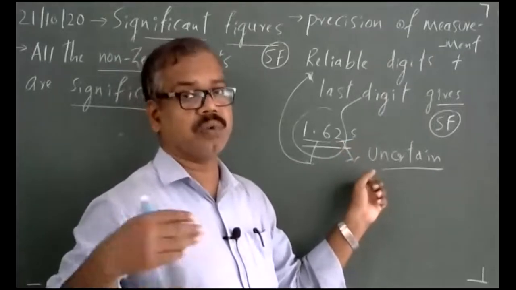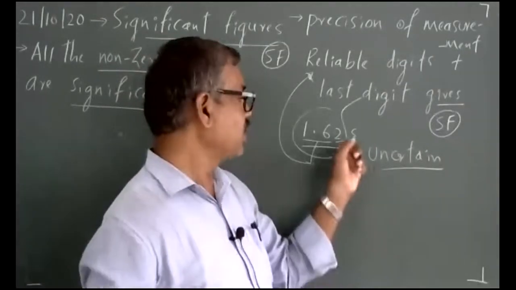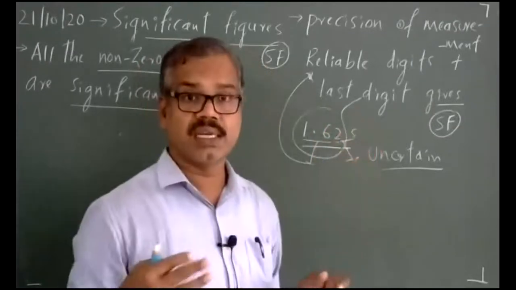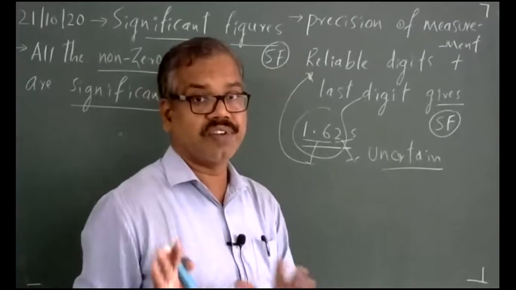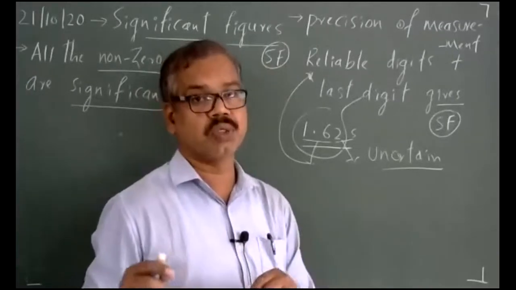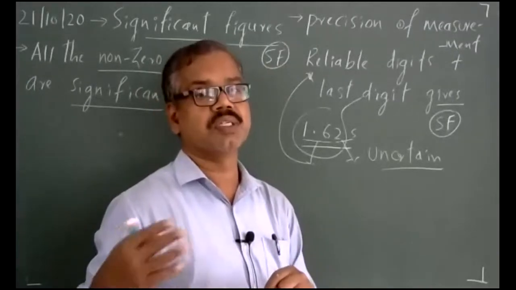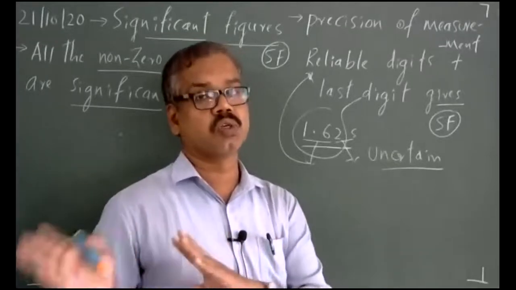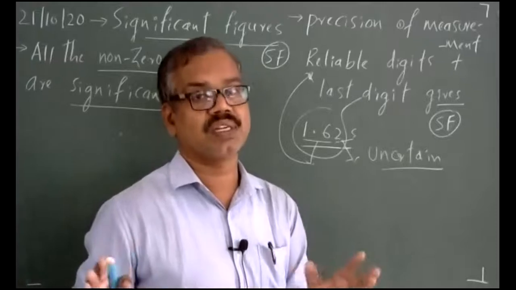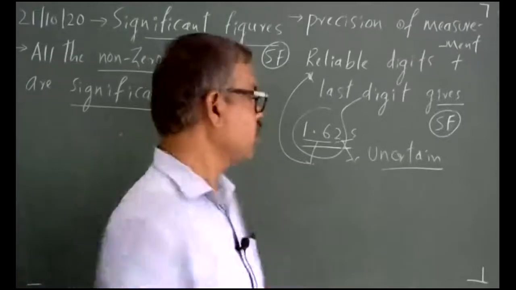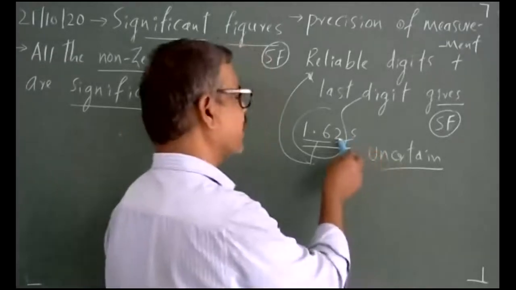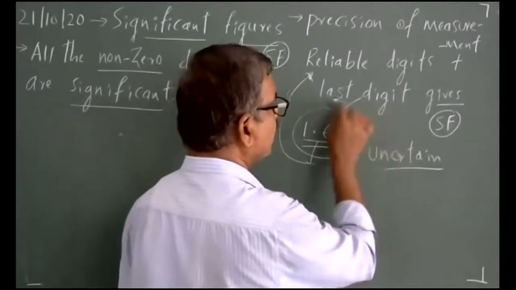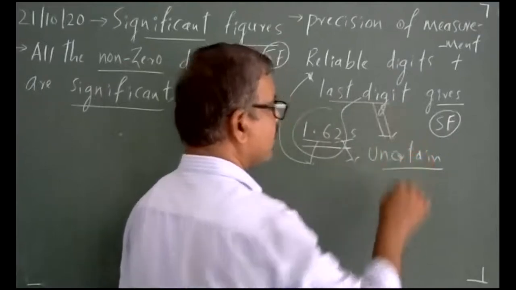The question arises, sir, why are you calling it uncertain? Uncertain means if, instead of 2, I write 1, or 3, or 4, it is not going to affect my value. Instead of 1.62, if I write 1.61, 1.60, then 60 is also close to 62, or 61 is also close to 62, which will not affect my measured value. So it is called uncertain. It may sometimes be 3, sometimes 4, or anything. That's why the last digit is always called the uncertain digit.